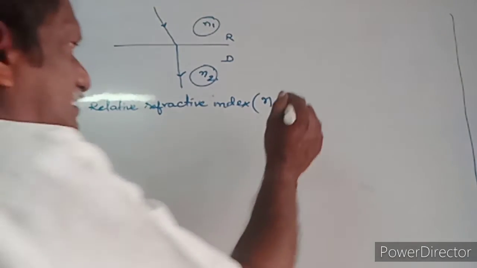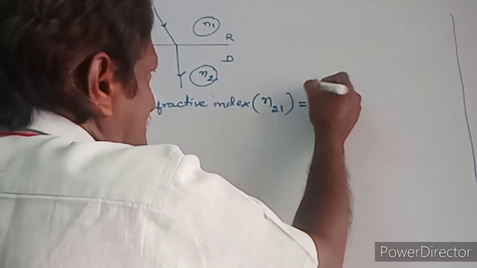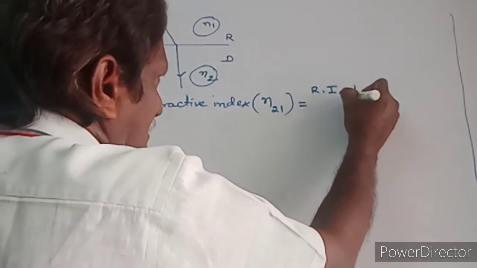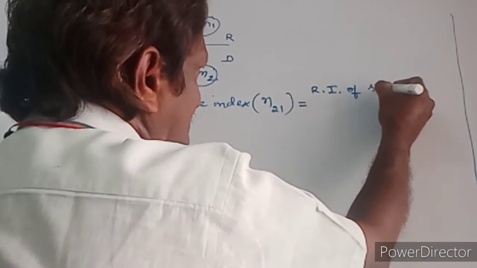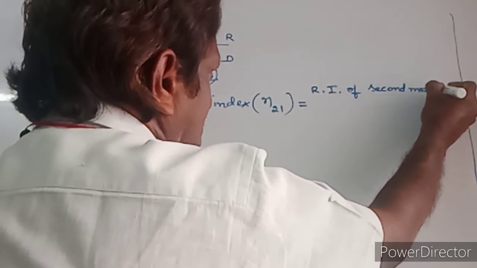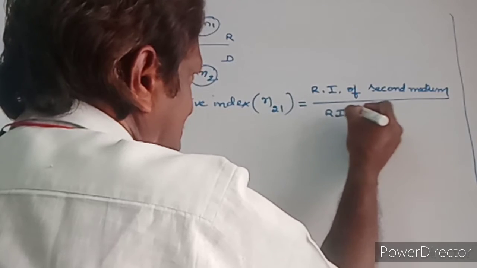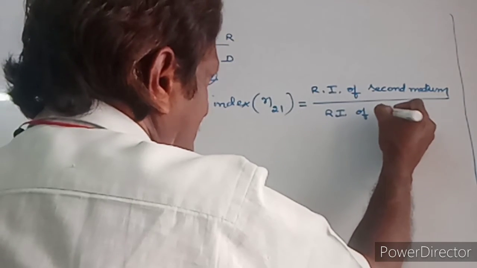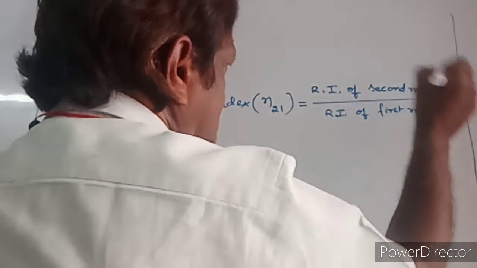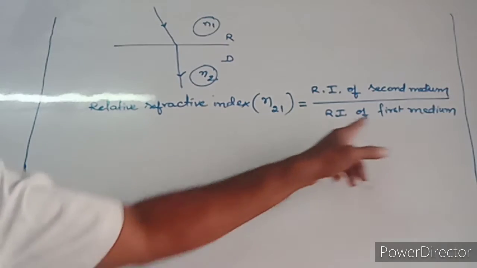So that is equal to the refractive index of the second medium by the refractive index of the first medium.